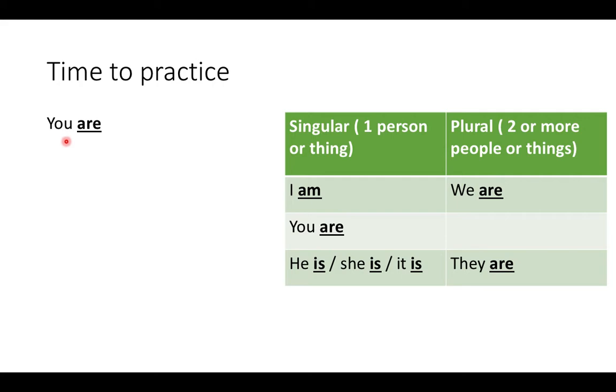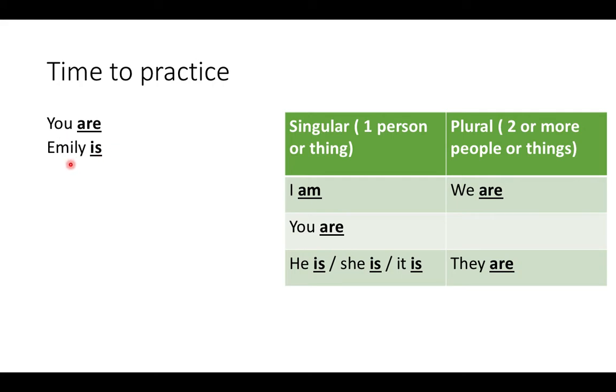So when we have you, we can go to our little chart and see, oh, that one needs are. You have to put are with this one. You can't put am or is. It's not you is or you am. It's you are.